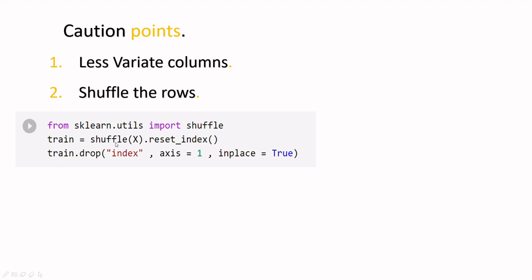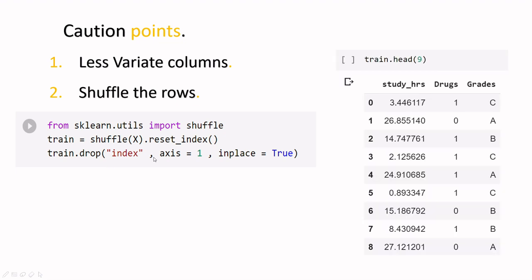What you need to do is shuffle the original data set and then reset the index. This helps you reset the index, and one extra index column will be created which we have dropped, and the result will be something like this, and this is what you wanted. You'll have study hours, and all the A graders have got high study hours, all the B graders are in the middle, and C graders are a little bit less, and drugs accordingly. The grades are also not in order, they are shuffled. So that is what you wanted. With that we would end.